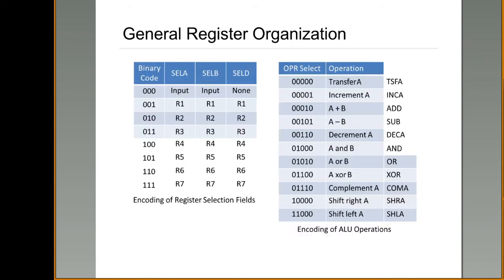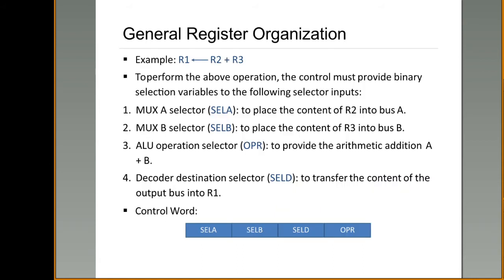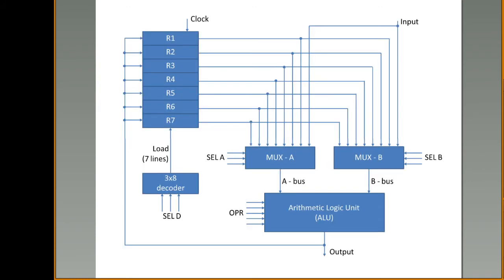So for every operation you will have a different code. For addition operation the code is 00010. That operation code has to be supplied to this ALU, so that this ALU will perform addition of R1, R2 and R3, will generate the output, and that output has to be stored back into R1 by selecting the selection line values of this decoder, right?